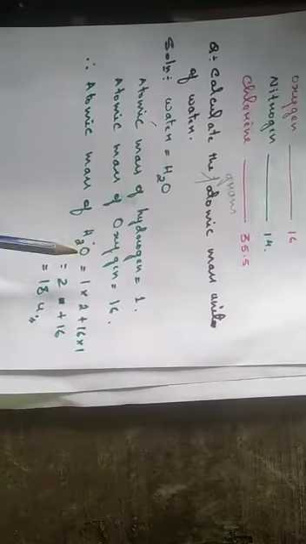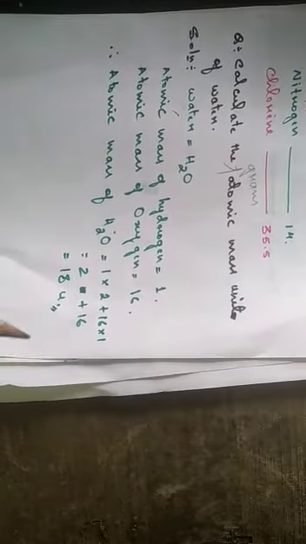But if the question asks you for gram, for example, calculate the gram atomic mass of water or anything else, then you have to remember the mass numbers as I told you, and then calculate. We follow the same process while calculating.